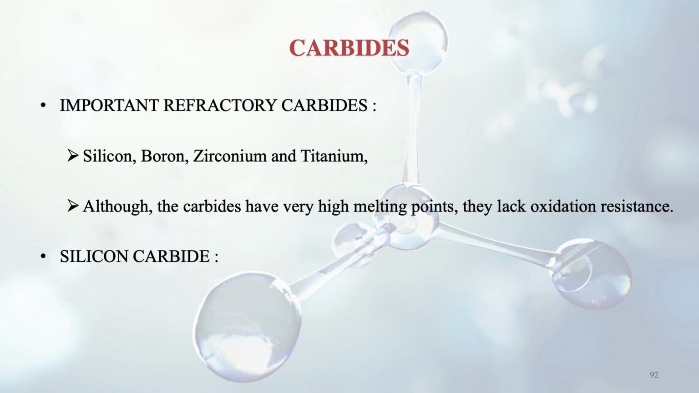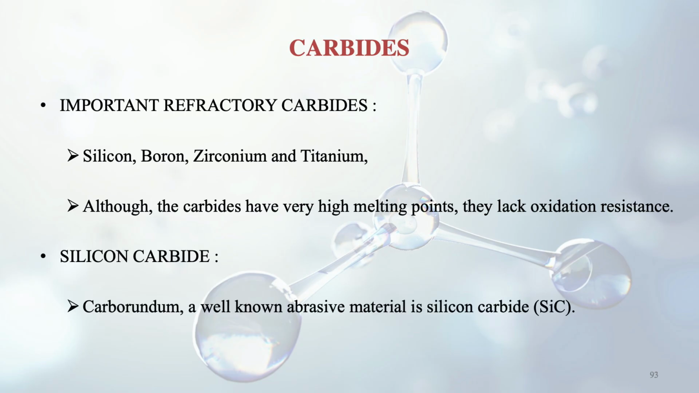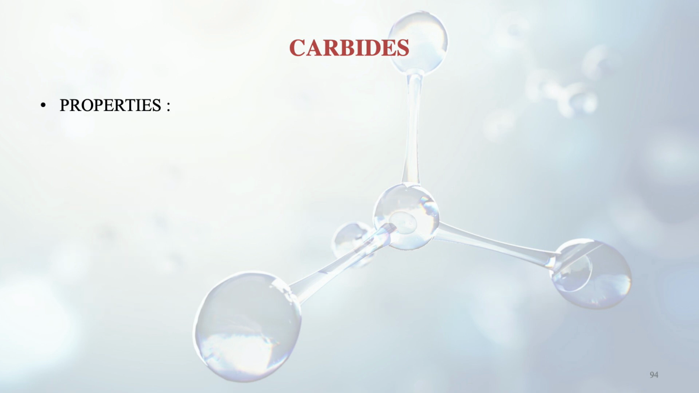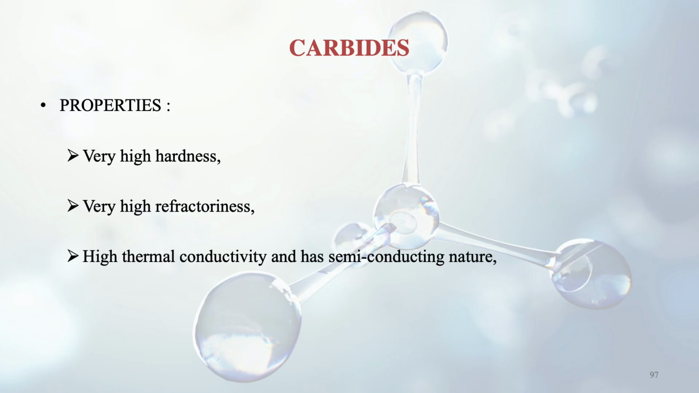Corrosion and rusting type of thing can happen. So the very first carbide we can discuss here is silicon carbide. It is very famous, also known as carborundum, and is used for various purposes. Its properties are very high hardness, very high refractoriness, high thermal conductivity and semiconducting nature also. So silicon we know is used as semiconductors also.